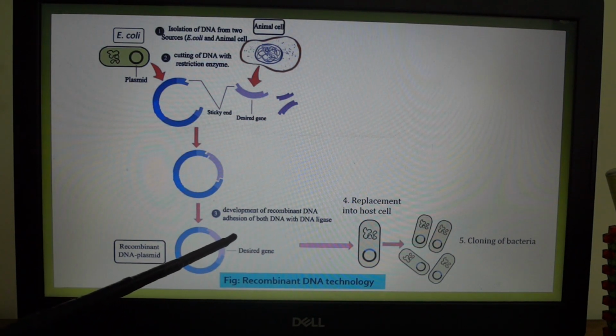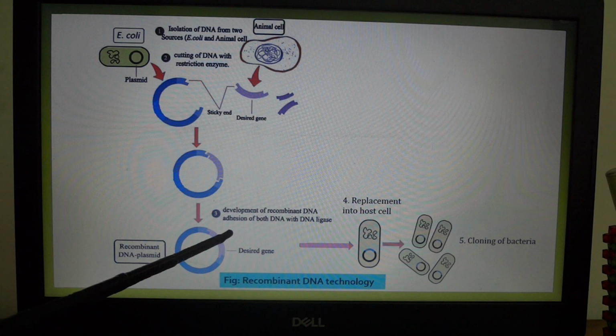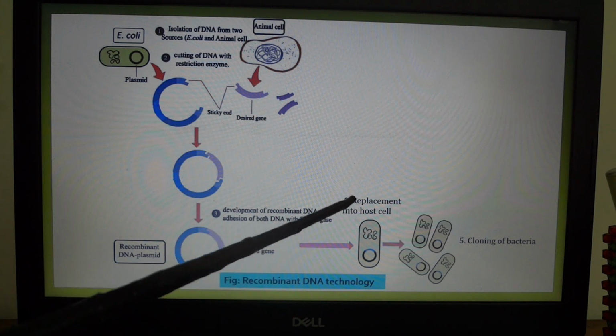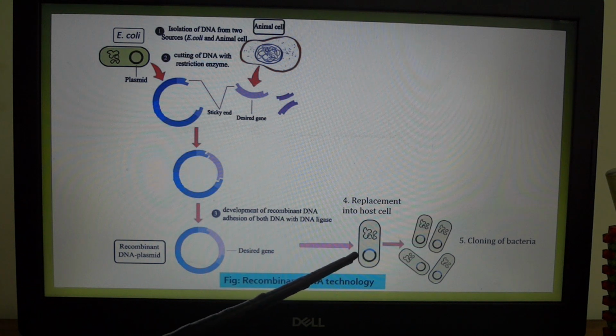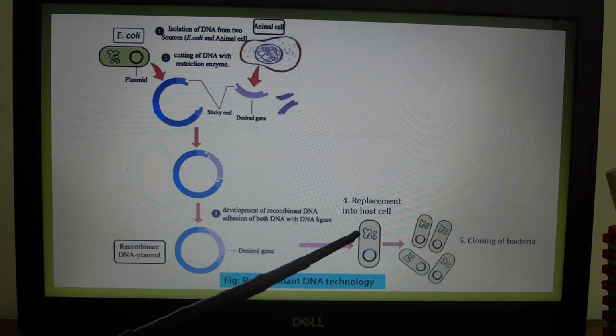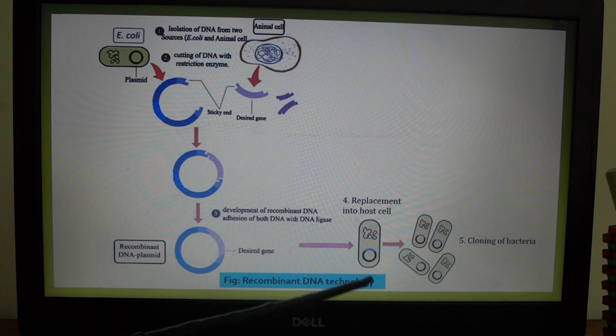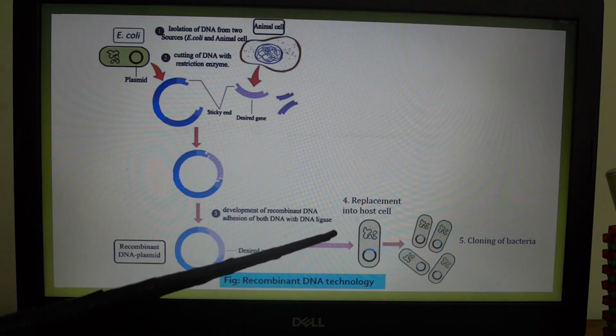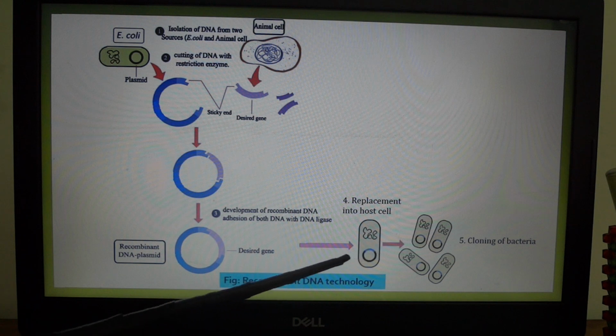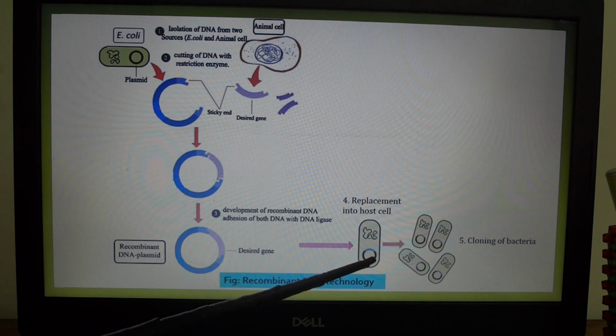Now the fifth stage, replacement of recombinant plasmid DNA in the host for multiplication. The recombinant plasmid DNA is now replaced into another bacteria, that means into the host cell. Generally, bacteria does not accept another plasmid.